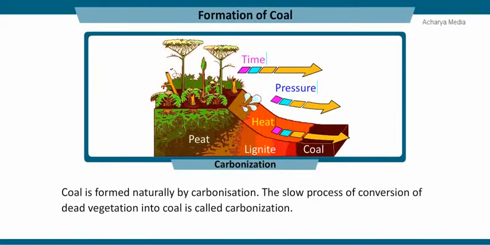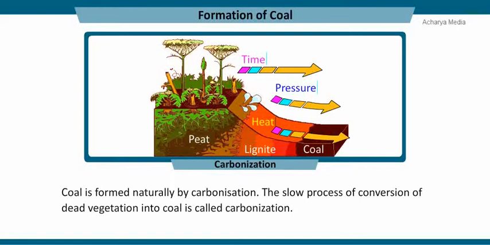Coal is formed by a process called destructive distillation and carbonization. About 300 million years ago, the earth had dense forests. Due to natural processes like volcanic activity and earthquakes, these forests got buried under the soil and rocks. As more and more soil and rocks got deposited over them, they were compressed, pressurized, and moisture was squeezed out of them. The temperature also rose as they sank deeper and deeper.